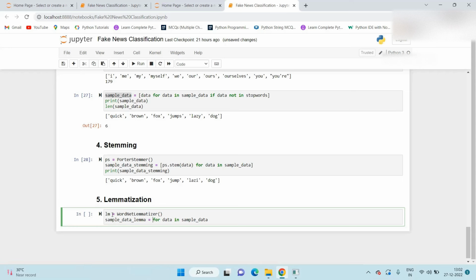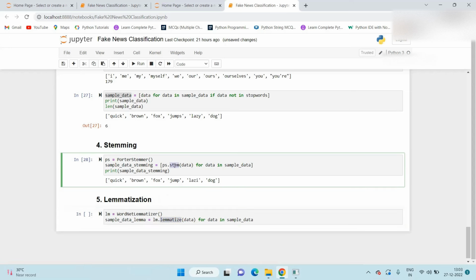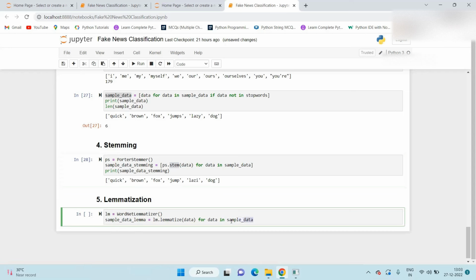Here we use the lemmatization object, lm.lemmatize, and again we pass the data. So the only difference is that here we use lemmatize, and there we use stem.